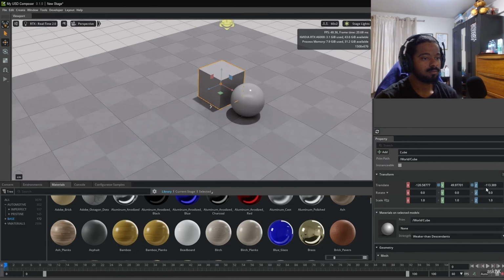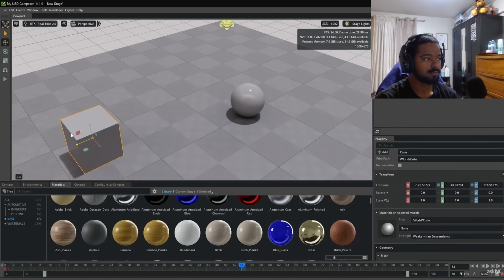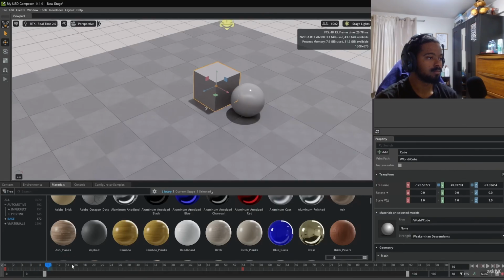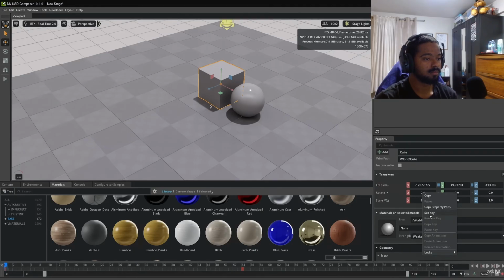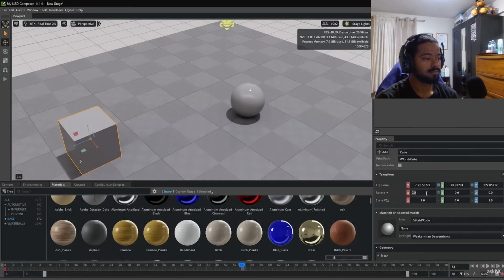So I can come in and just set a key right there, and we can go all the way to say maybe 54, sounds good. Move this over to a position like that. One more time, set a key, and then you notice that we have our object moving. Same thing can be done for rotation. We can also key that, and then move this all the way to this point, set this to about 270, and key that as well.